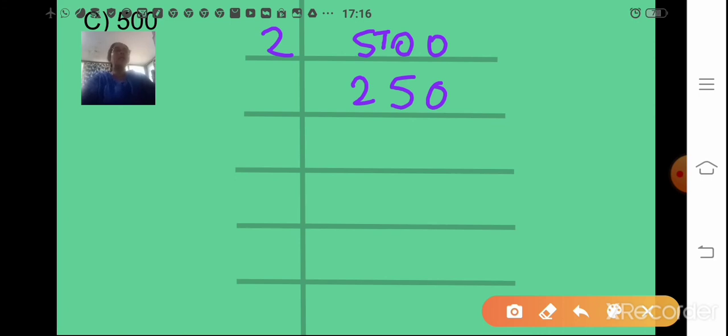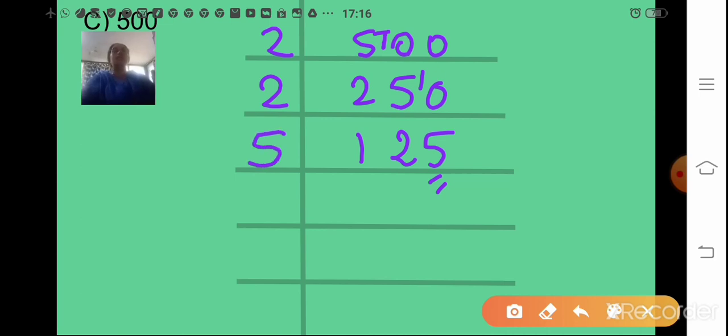Now again the number is 0 in the ones place, so again it can be divided by the prime number 2. Whatever number you are taking, you will take the prime numbers to divide. So 2 1s are 2. 2 2s are 4. 1 remaining, so 1 you will carry over here. 2 5s are 10. Now here the number in the ones place is 5. That means it is easily divisible by the prime number 5. So you will directly take 5 here.